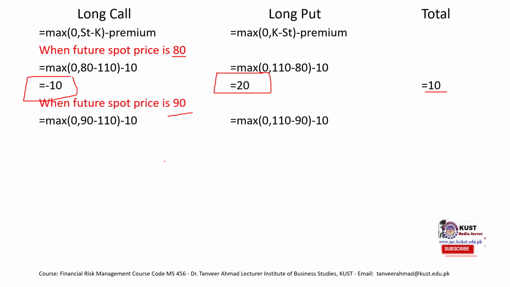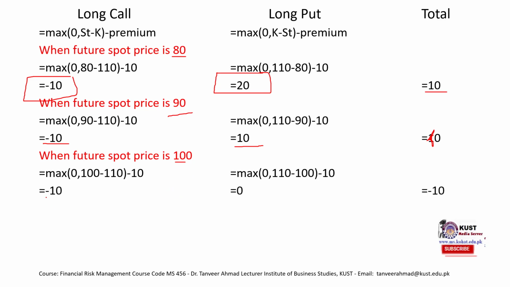What if the future spot price is 90? Our profit from long call would be 0. When future spot price is 100, we would have loss from this position, and we would have no profit, no loss from this position. So 110 minus 100 would be plus 10, minus 10, 0. Our total loss would be minus 10.